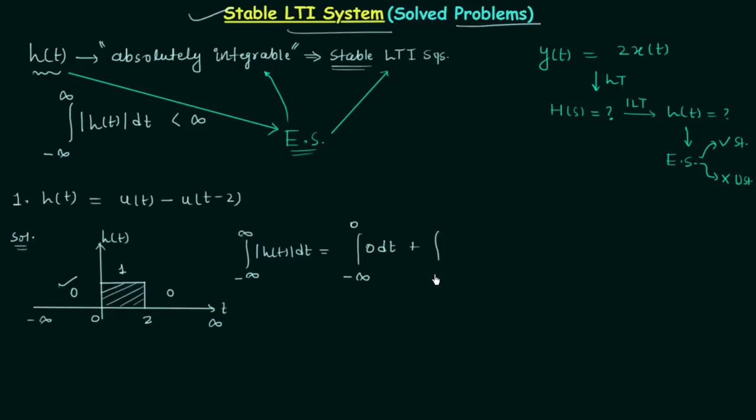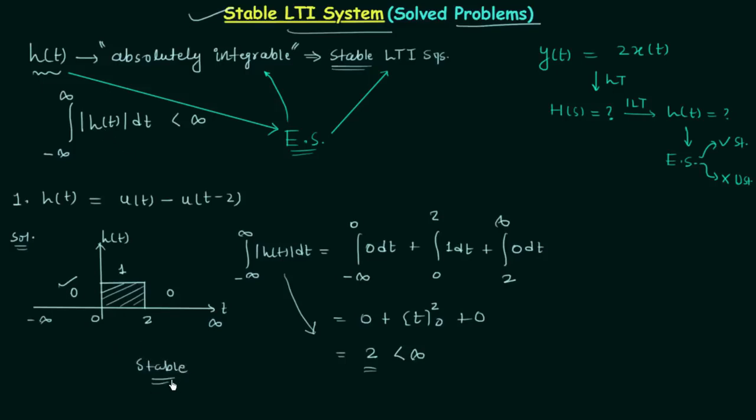In the same way, from 0 to 2 we have 1 dt plus integration from 2 to infinity, again we have 0 dt. So we have 0 plus t, the lower limit is 0, the upper limit is 2, plus 0. When you solve it, you will get 2. So you can see the result of integration is some finite value which is less than infinity. So our condition is satisfied and the given LTI system is stable in nature.